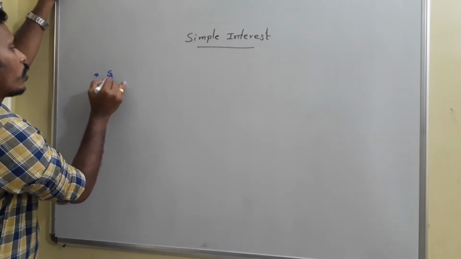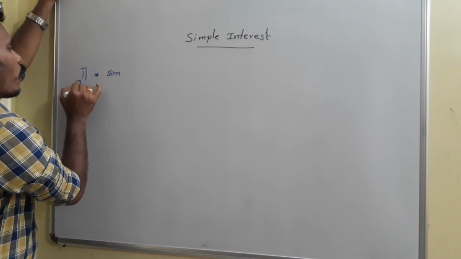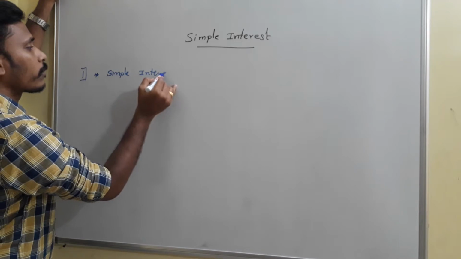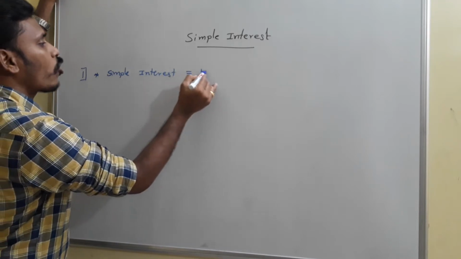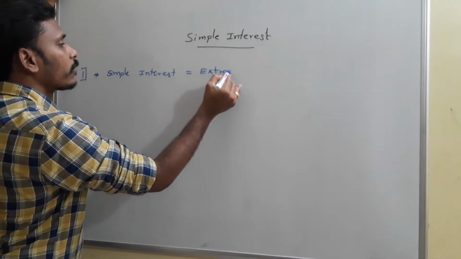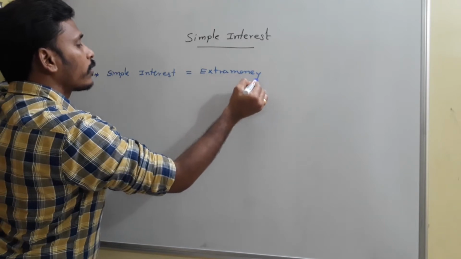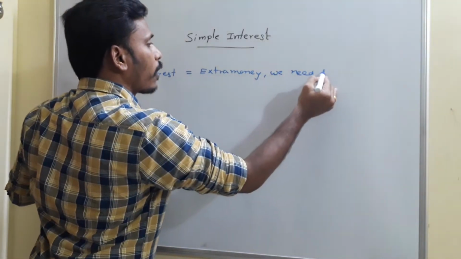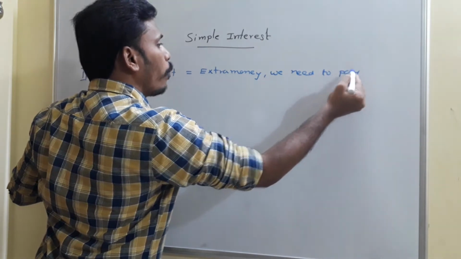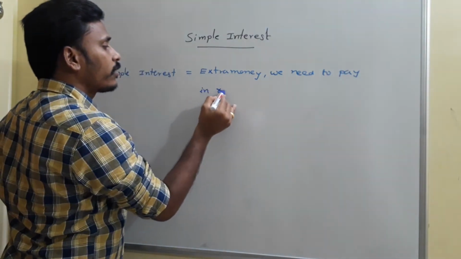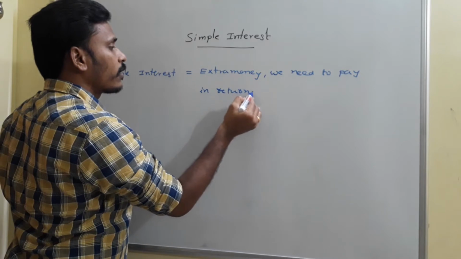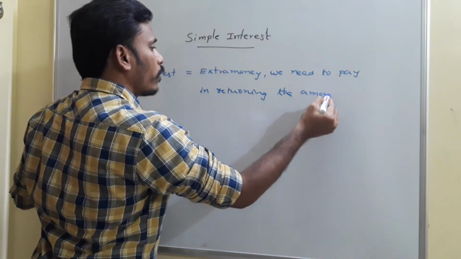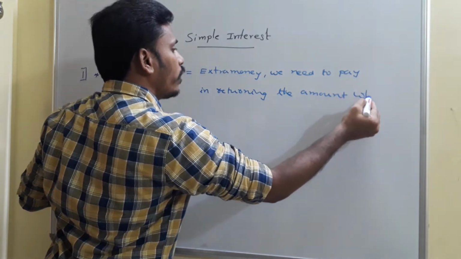So the basic definition, the first point, is that simple interest is the extra money we need to pay in returning the amount which we lent.